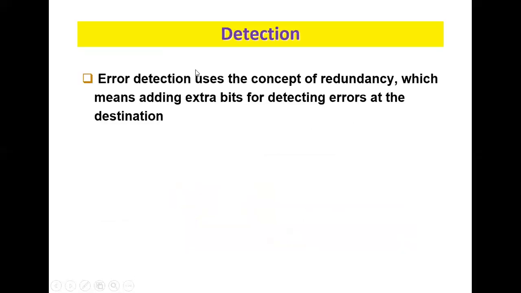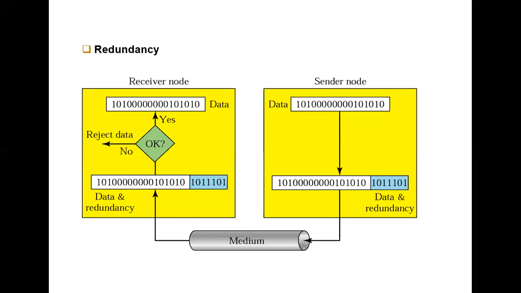Okay, and finally we will detect those errors by using the concept of redundancy. Redundancy means retransmitting the original bits, or maybe adding some extra bits for error detection methods. So how are we going to use the concept of redundancy?